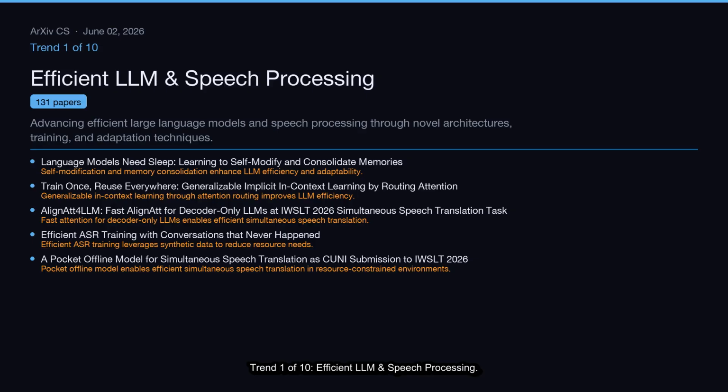Trend 1 of 10, Efficient LLM and Speech Processing. Advancing efficient large language models and speech processing through novel architectures, training, and adaptation techniques. This cluster covers 131 papers.